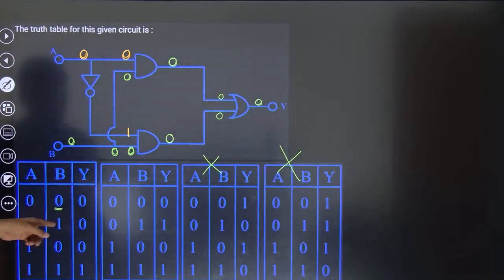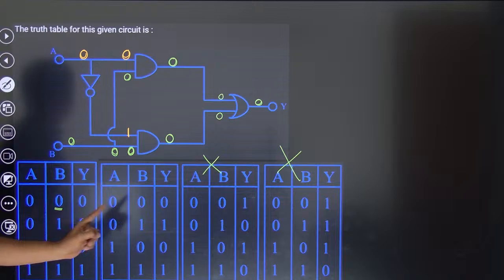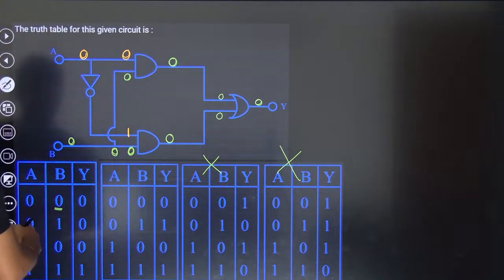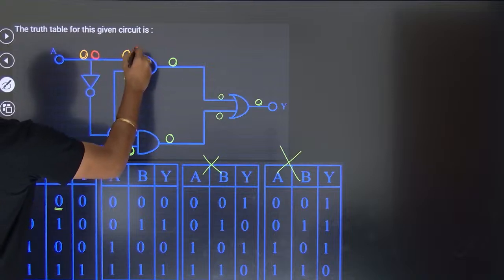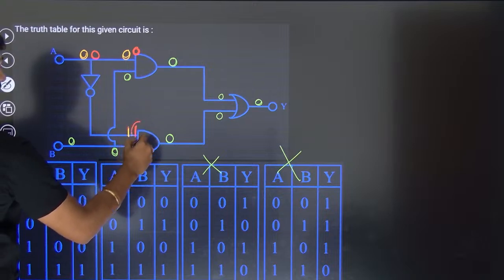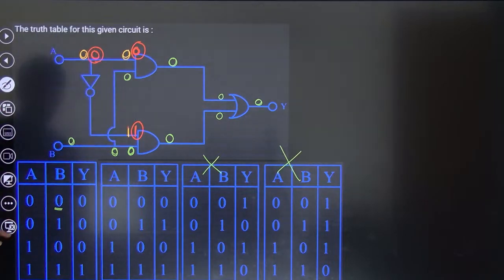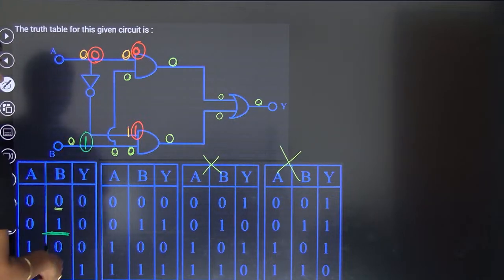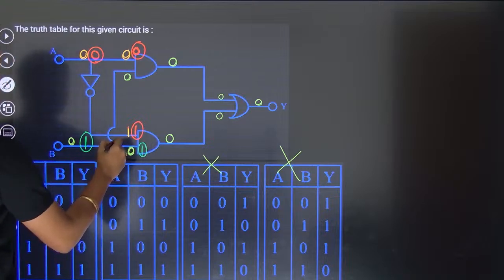Now I will verify the second one, since the second one is different for both of them. I will use a different color. Second one, A is 0. If A is 0, it is 0, but that 0 will become 1 here. Now B is 1, and all the circled ones are the second parts.